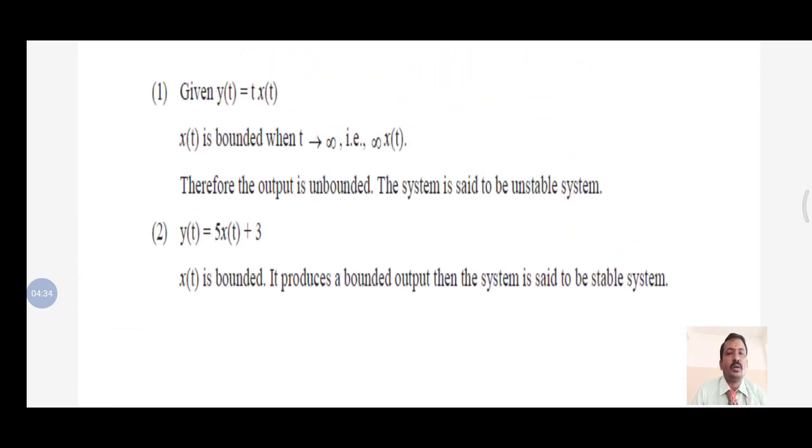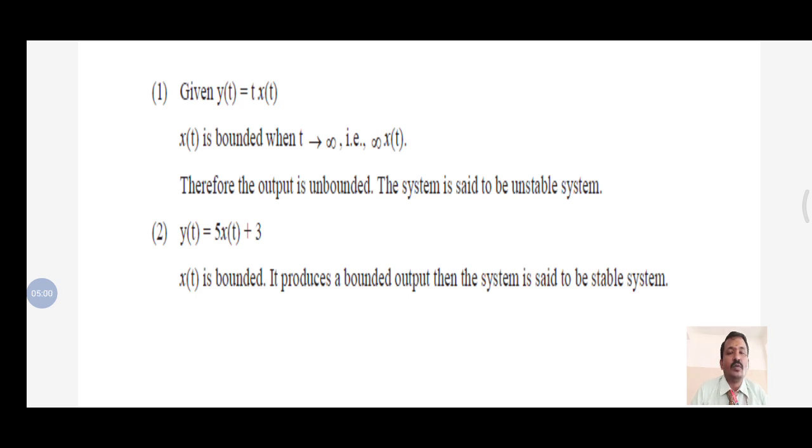See that problem. y of t is equal to t x of t. I have to put t in different values. Suppose t is infinite, automatically the output is also infinite. So the input is unbounded, which means the output is also unbounded. So the system is unstable.